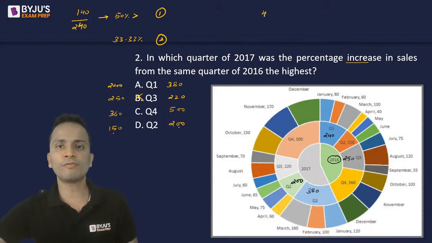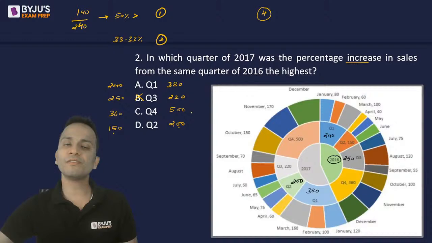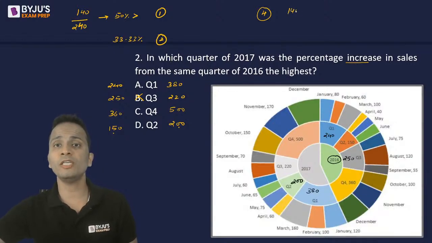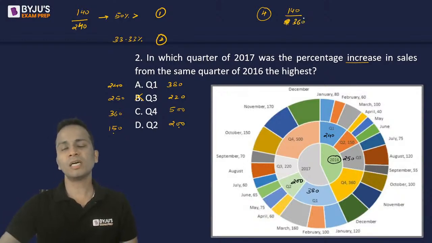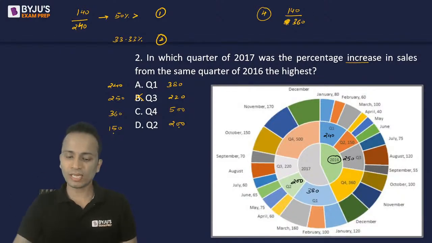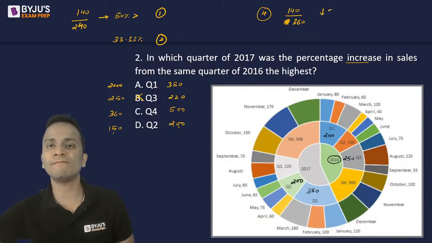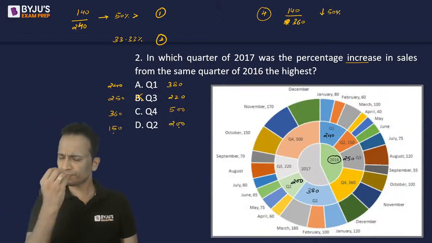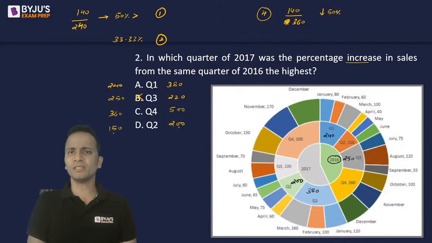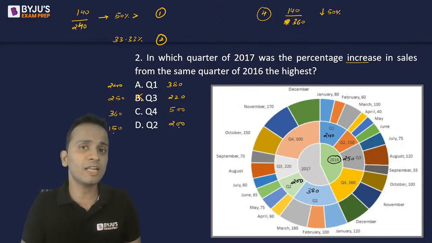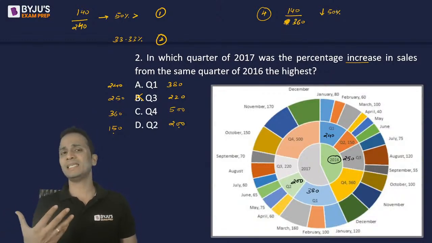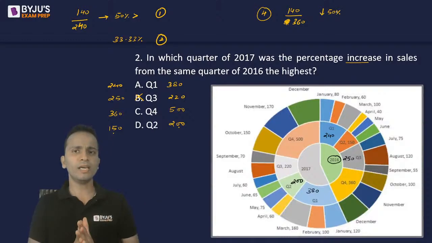Okay. Now for quarter 4, which is option C, 360 से 500 का increase है. So 140 over the initial value of 360. Now 360 का 50% कितना होता है? It is 180. But increase is less than 180. So I can say that here the increase is less than 50%. Okay. Now, while doing it using this method, I have not done any exact calculation मैंने नहीं किया कोई भी. And just by using a little bit of approximation technique, I'm able to find out the answer.